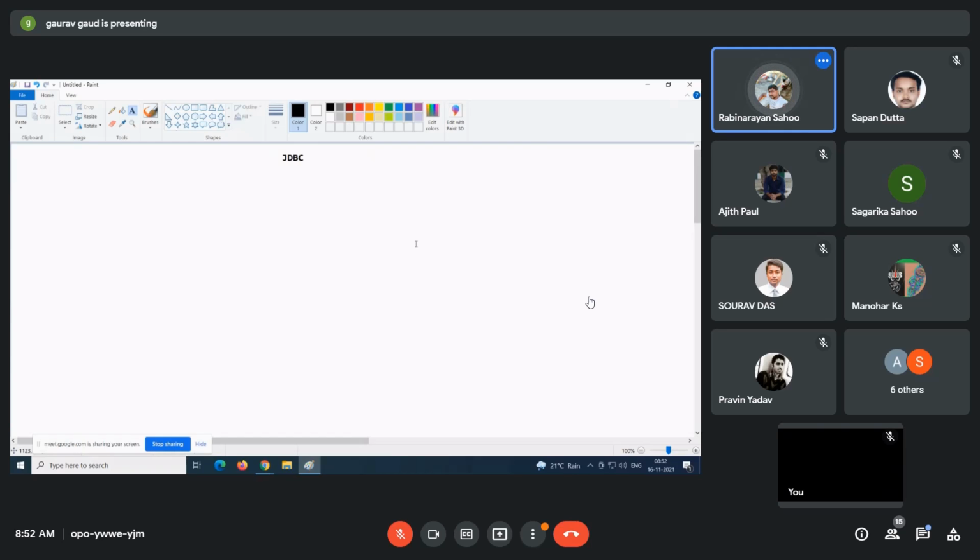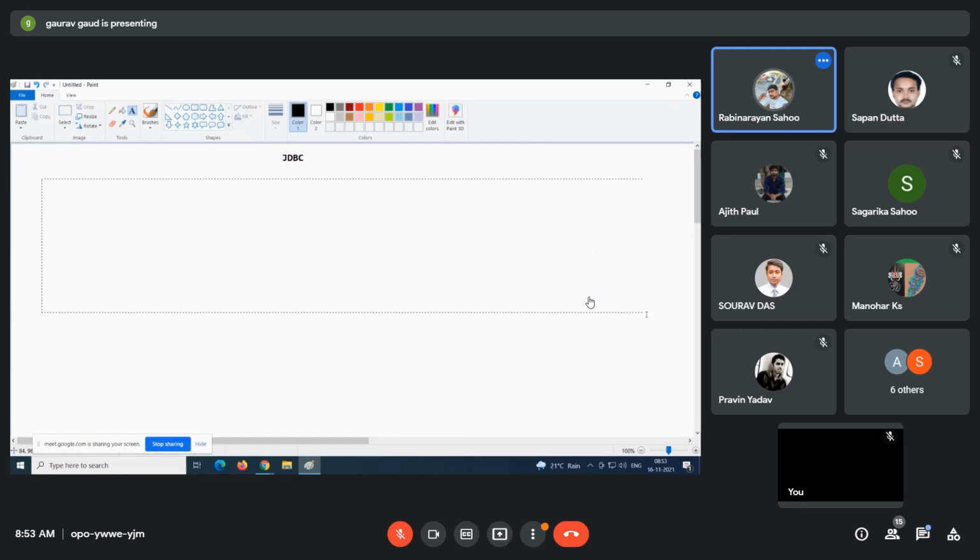To do this, we need a database and the JDBC API. After that we will see the architecture of JDBC, how it communicates, and its important factors.